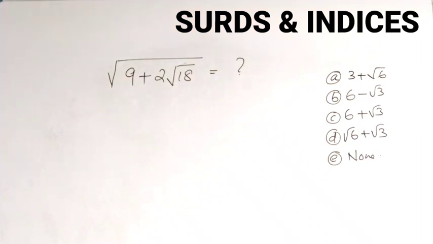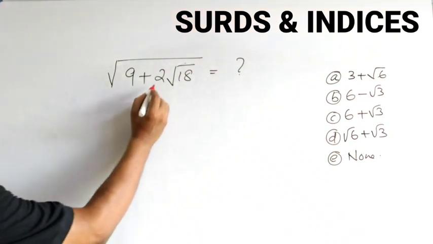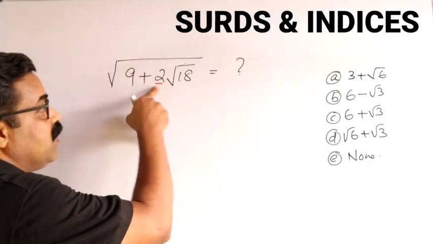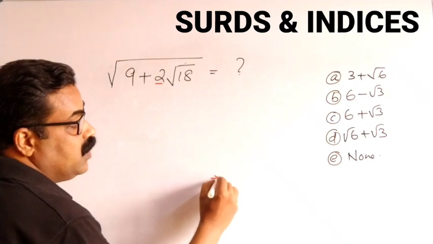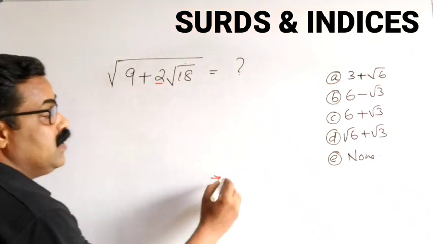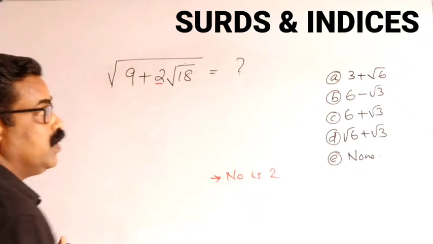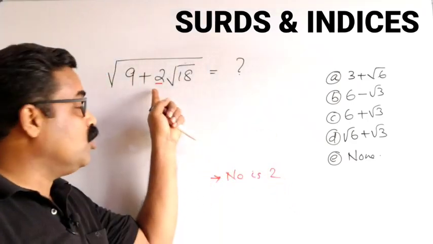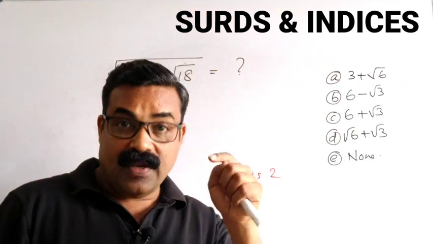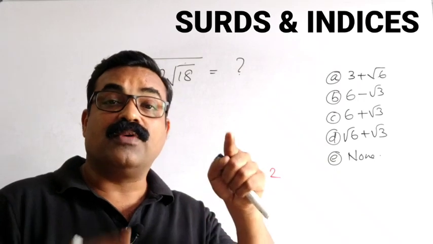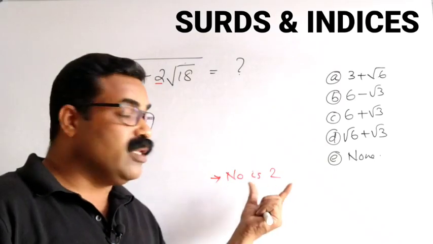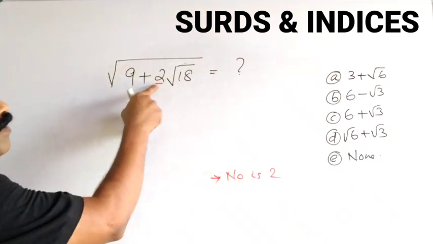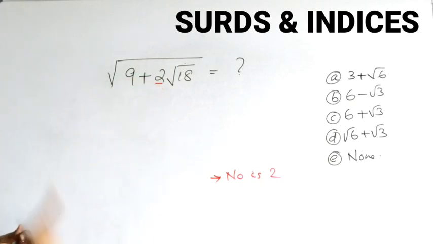So first of all, step number 1 is we have to make sure that this number is 2. Check the question, understand the concept very clearly. If the number given is not 2, you have to make it 2. Then only you can use this shortcut method. So first, make sure that the given number here is 2. That is step 1.